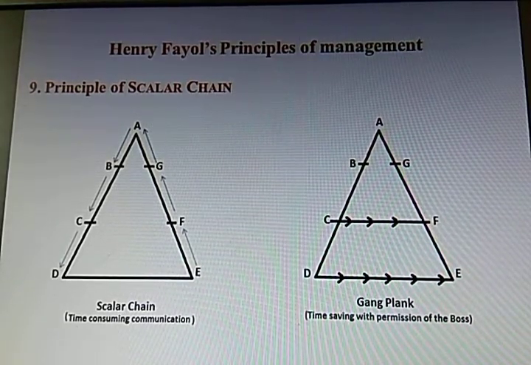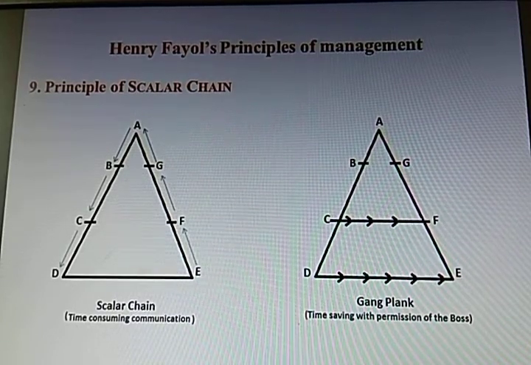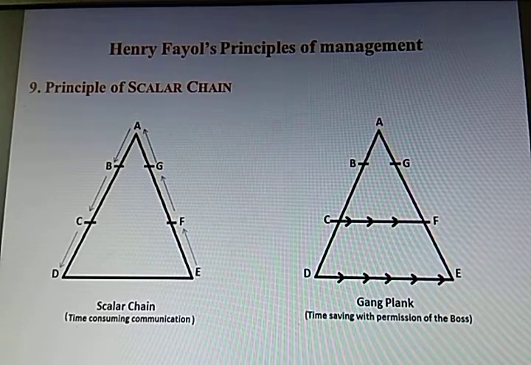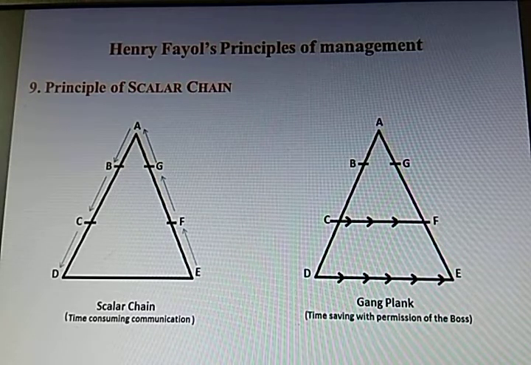Children, we have seen the principle of scalar chain. Now, this diagram will explain the scalar chain principle more easily. What was that principle of scalar chain? That the communication flows from the top level authority, top level management, through the middle level management till the bottom level management. That means the flow of communication is from A to B, B to C, C to D.